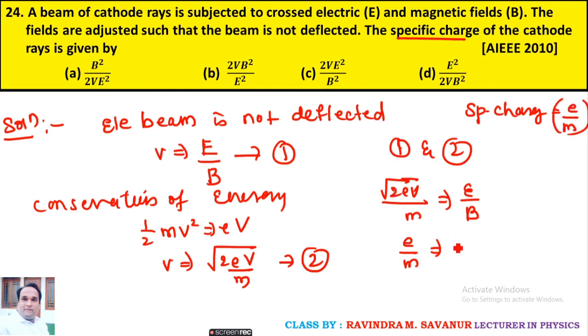e by m equals what? Removing the square, everything, we are going to get E squared upon 2V B squared.